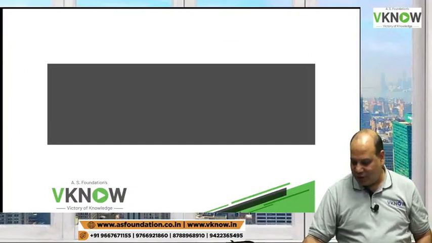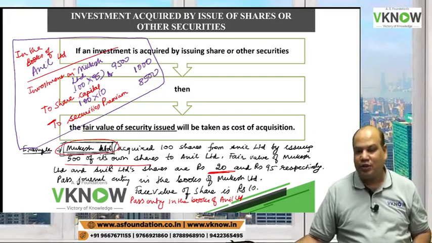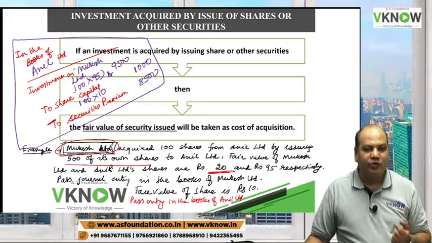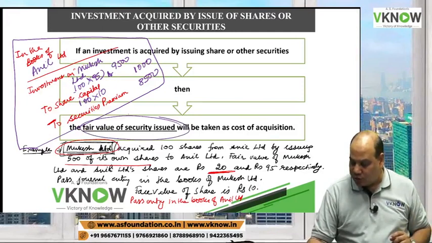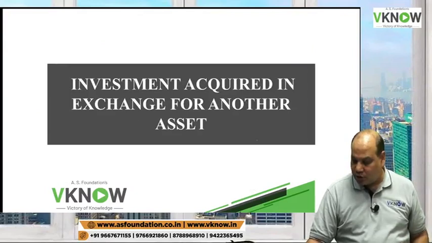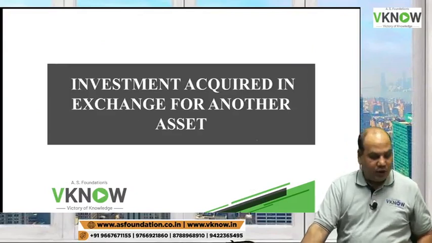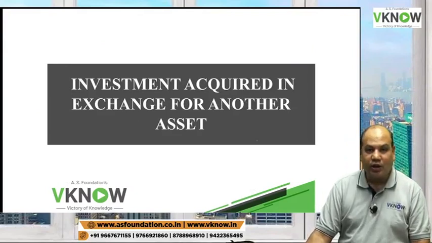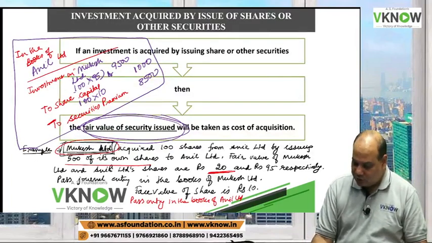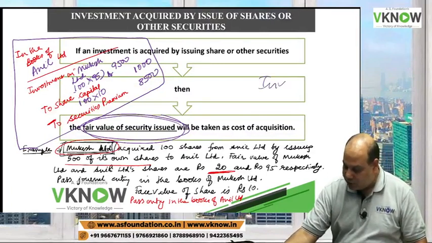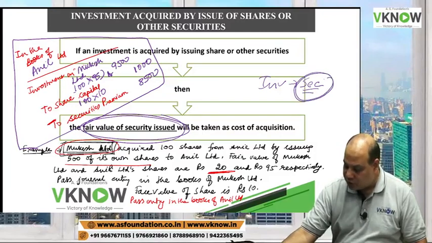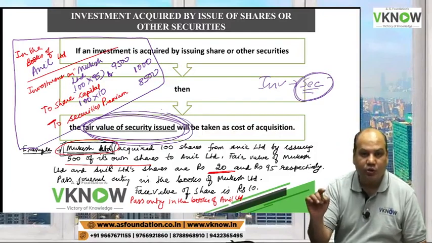This is case number 1. Non-cash consideration: shares or securities are issued to acquire the investment. Take fair value of security issued. Another example, investment acquired in exchange for another asset. Now this is investment acquired against issue of security. So when you are issuing security, take only fair value of security issued.